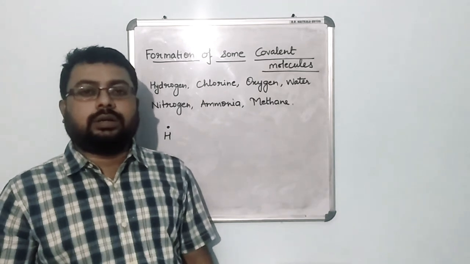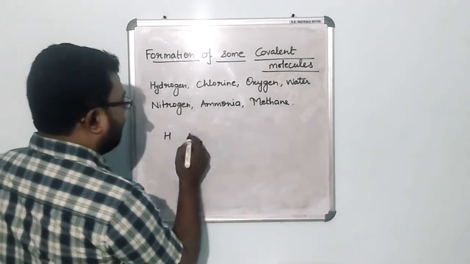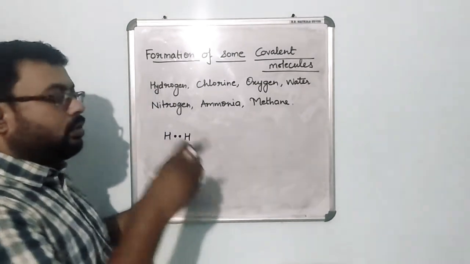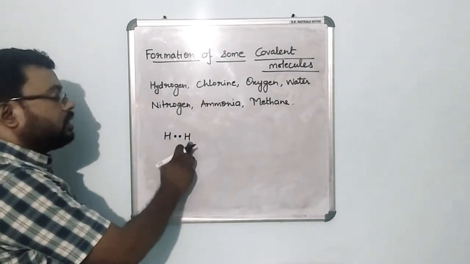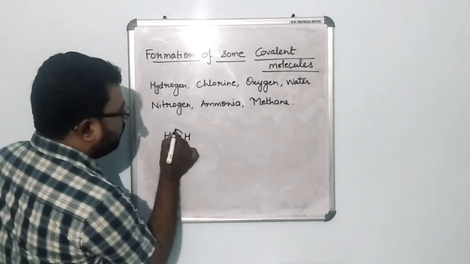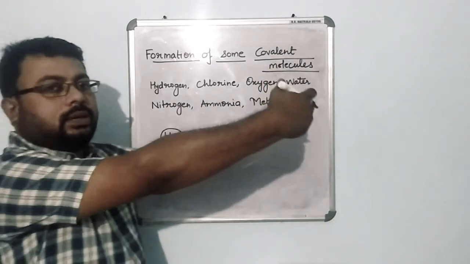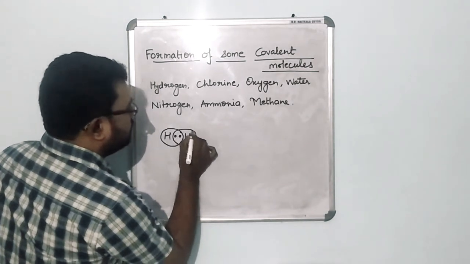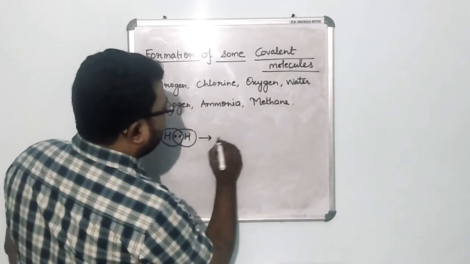So when this hydrogen interacts with another atom of hydrogen, both the hydrogens tend to put their electrons in the center. They say okay, now I am going to share the electrons. So this hydrogen says okay, I am keeping my electron over here, you can share the electron, and the other hydrogen also says this. Now what happens? The first hydrogen will take both the electrons in its domain like this, right? And the other hydrogen also takes both the electrons in its domain. This way both the hydrogen atoms attain stability because they have two electrons.